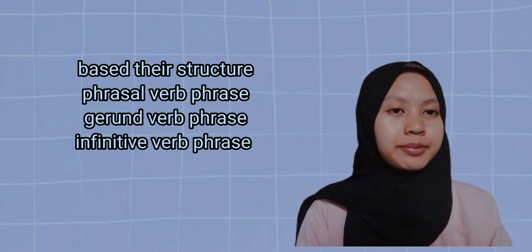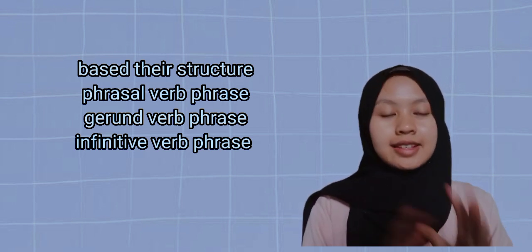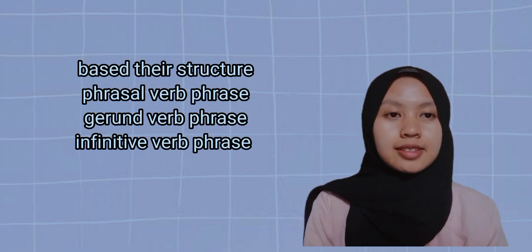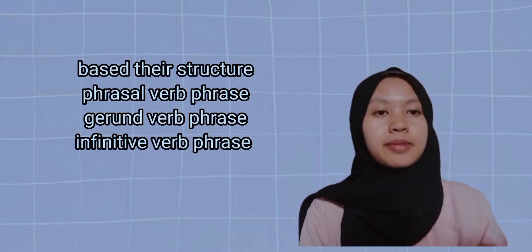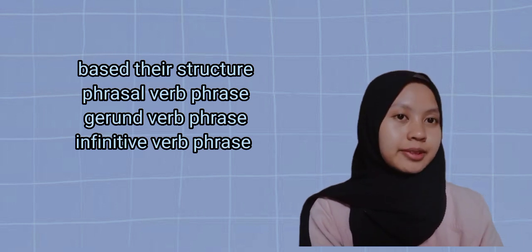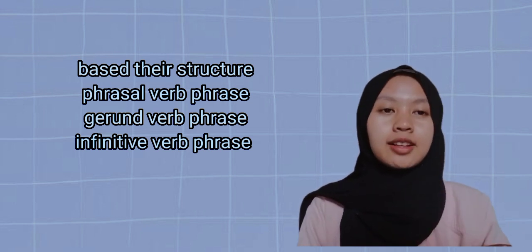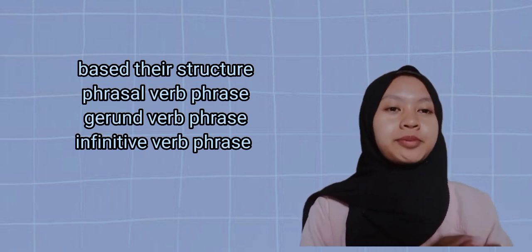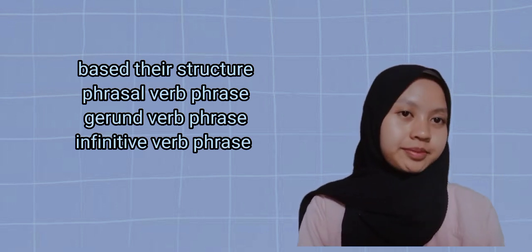Okay, for example, we are discussing a problem. We are discussing is a verb phrase because be plus present participle. And then I will study English. Will study is a verb phrase using the auxiliary verb.